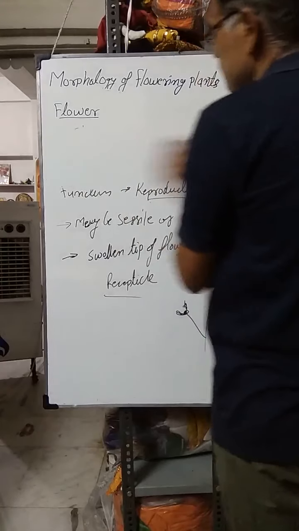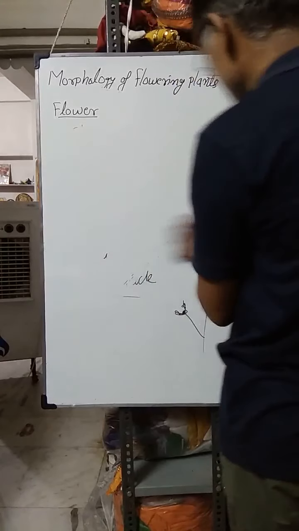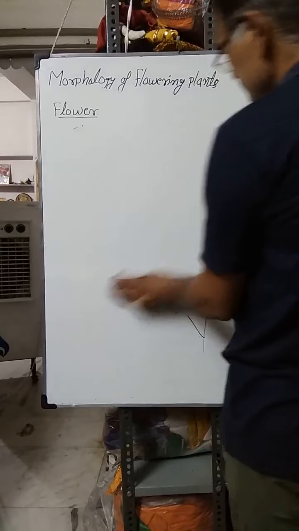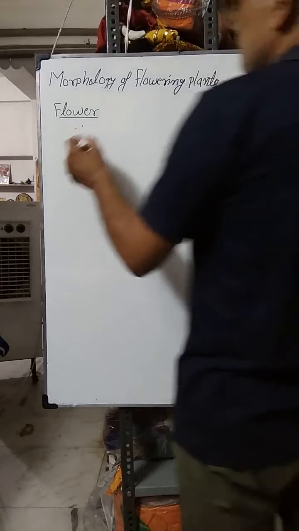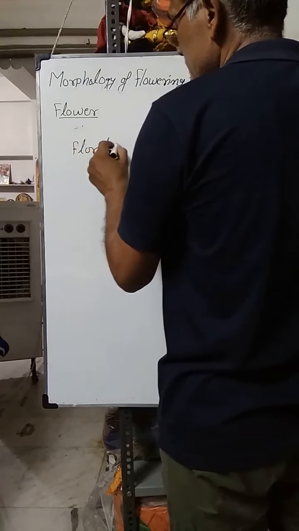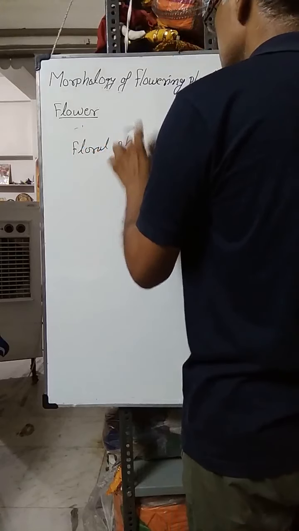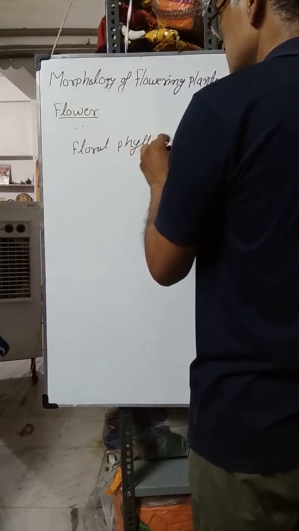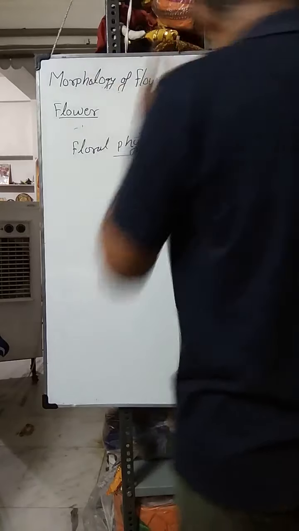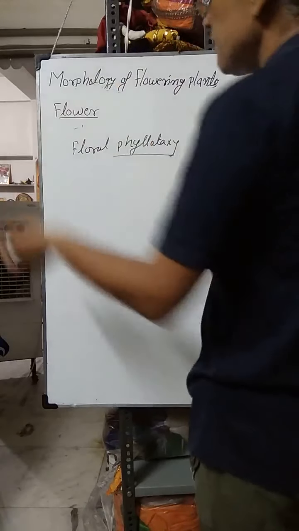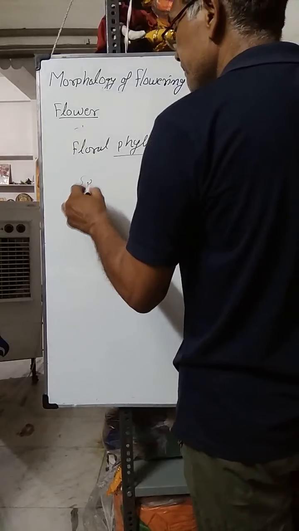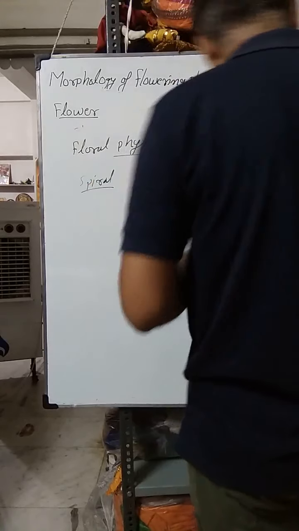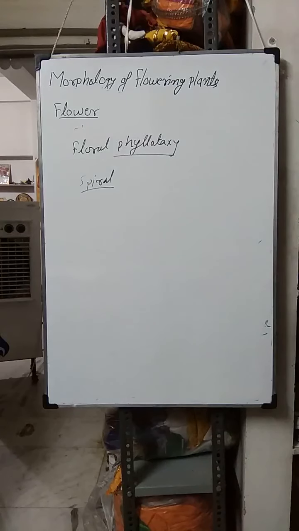Then next is of phyllotaxy. What is flower phyllotaxy? Flower phyllotaxy means that arrangement of flower is known as flower phyllotaxy or floral phyllotaxy. Floral phyllotaxy, that is arrangement of flower on the main branch or on inflorescence, that is of spiral. That means flowers borne in spiral form.